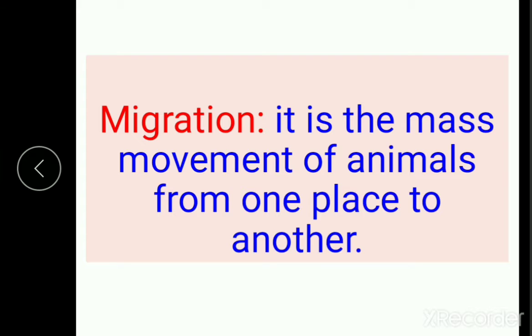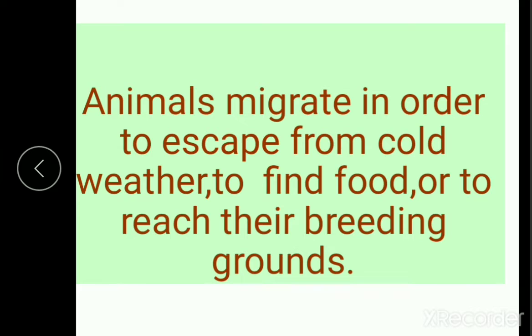What is the reason? Animals migrate in order to escape from cold weather, or to find food, or to reach their breeding grounds. At the end of the season, they return back to where they came from. So after the season is over, they get back to the same place.